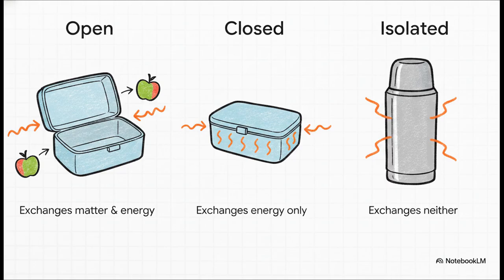To make this super concrete, think of it like a lunchbox. An open system allows both matter and energy to move in and out. It's like an open lunchbox where you can easily take food out and the heat can freely escape into the air. A closed system is like a perfectly sealed lunchbox. The food is stuck inside, but it can absolutely still get warm or cold. And finally, an isolated system is like a perfect, totally idealized thermos. It exchanges neither food nor heat with the outside world.